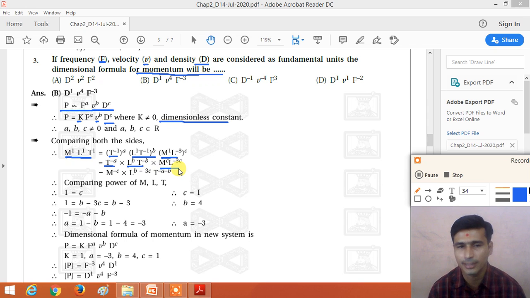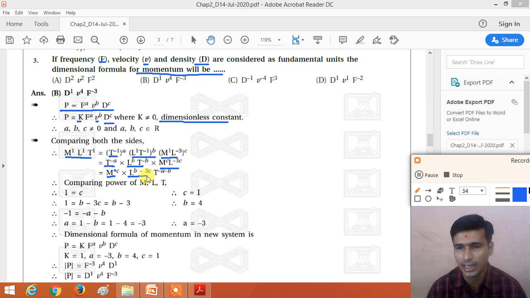So combine the powers of M, L, T. Here M is raised to C only, so we get M raised to C, not minus C. So we get M raised to C, L raised to B and L raised to minus 3C. So if we combine, we get L raised to B minus 3C. Because what are the rules of the power?